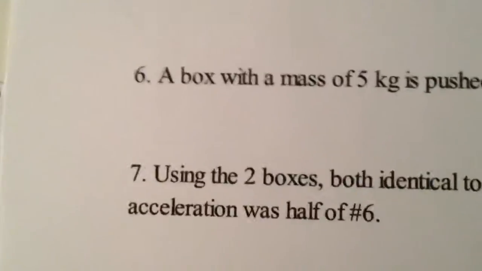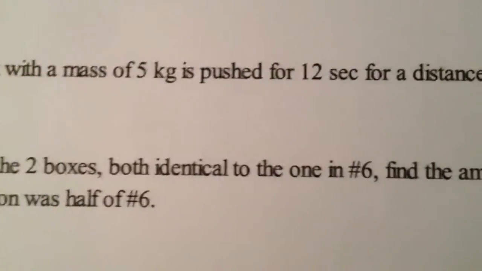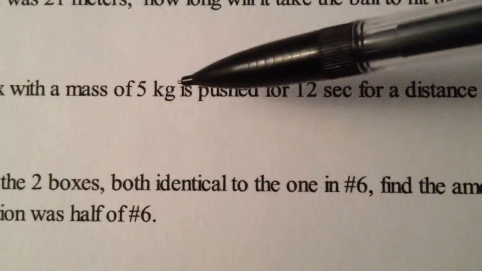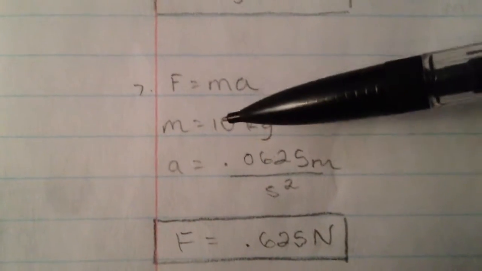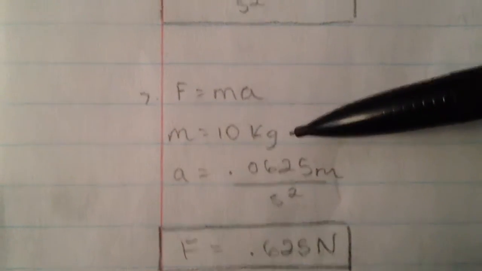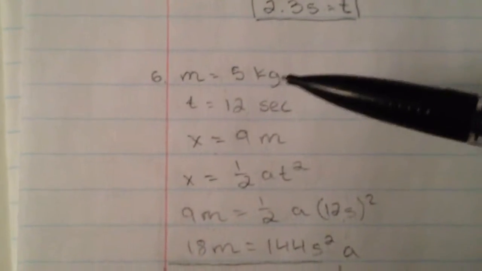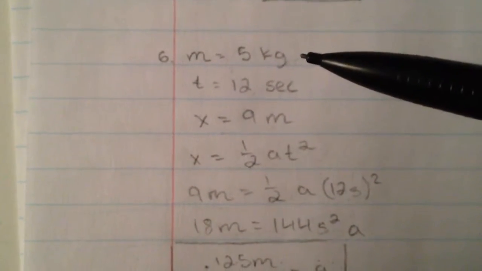For number 7, using the two boxes both identical to the one in number 6, this is when the 5 kilograms is needed. Find the amount of force used in newtons if the acceleration was half of number 6. For number 7, I used the equation F equals ma, and then the mass is 10 kilograms because the given weight was 5 kilograms for the box, and now we need double of that.